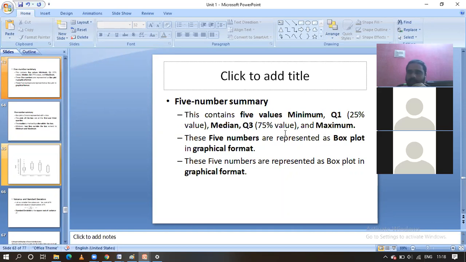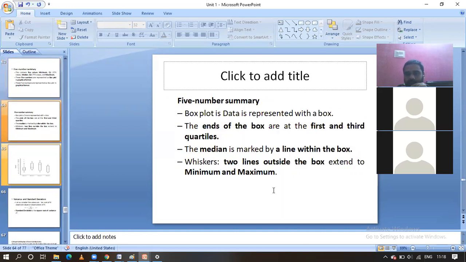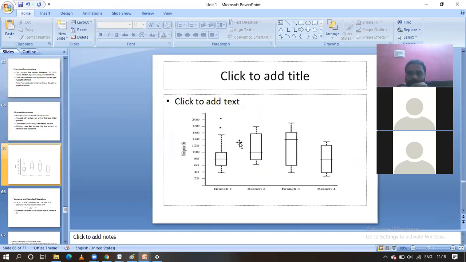That will be represented in the form of a box plot, a rectangle box. Let us see how we are going to represent it. In this way we are going to represent, guys. This is the minimum value and this is the maximum value. First and last are the minimum and maximum values, and this is where quartile 1 starts, that is the 25% one, and this is where quartile 3 ends, the 75% one, and this line represents the median, guys.